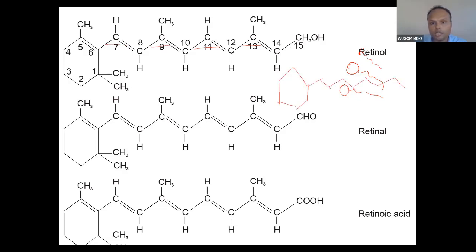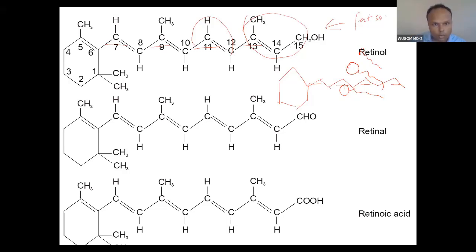These are isoprene units, whose synthesis we studied in cholesterol synthesis. This unit makes them fat soluble. The ring is also fat soluble, and the isoprene is fat soluble. So many isoprene units are there: 2, 4, 6, 7, 8, 9. Nine carbons are attached on this ring.